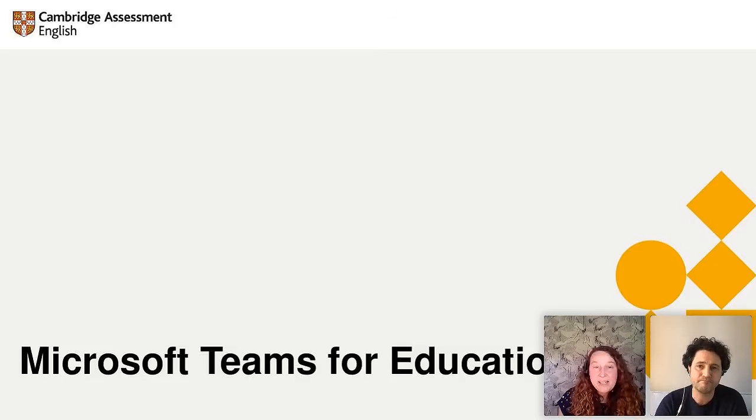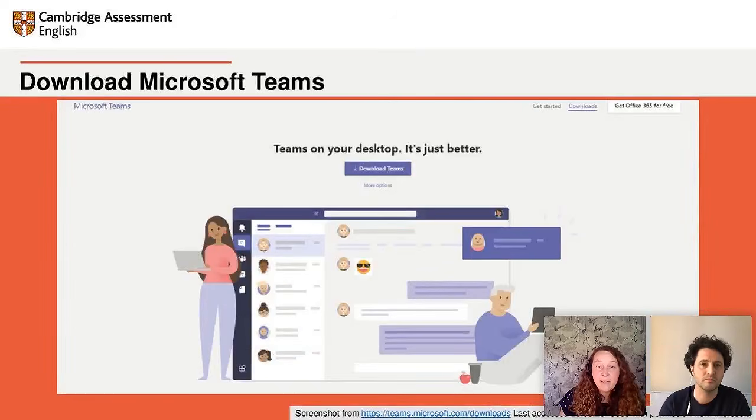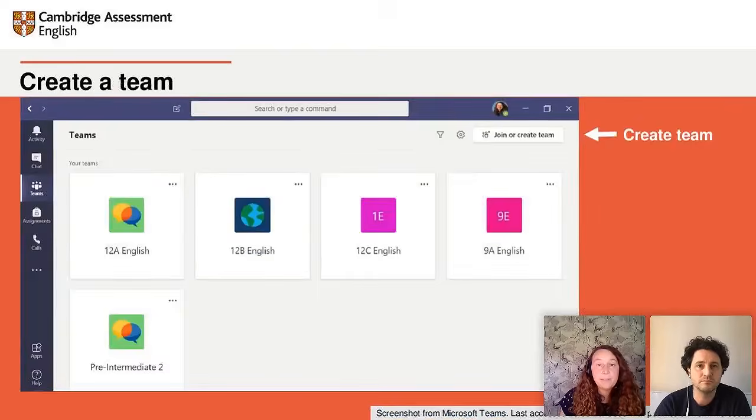So Microsoft Teams is a video conferencing tool that links up to Microsoft Office 365. It comes with an Office 365 account with the appropriate license plan. Office 365 Education is currently available for free, and your school can sign up and create an account. To use this, teachers and students need to be added in the school account. It's really easy to download Microsoft Teams. You just go to the website and follow the directions there, either on your laptop, your desktop, or your mobile device, and then you can sign in from there.